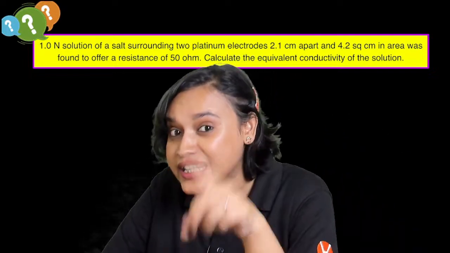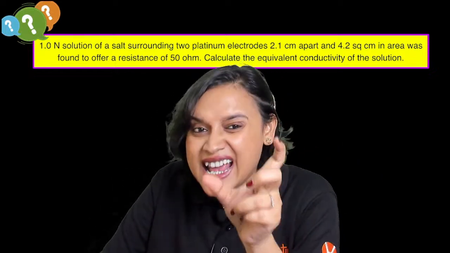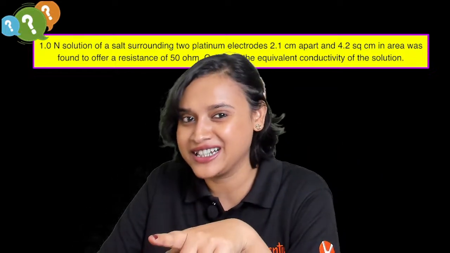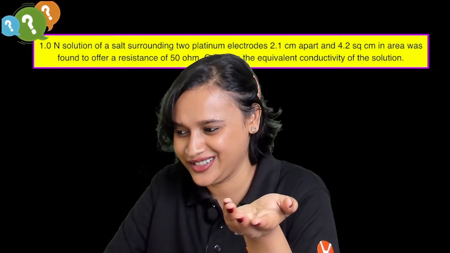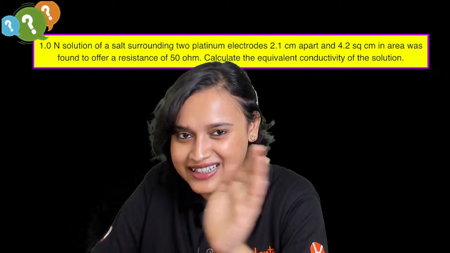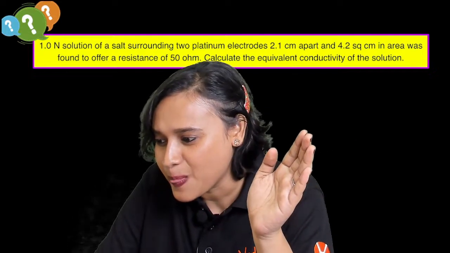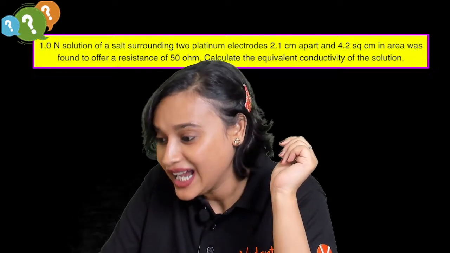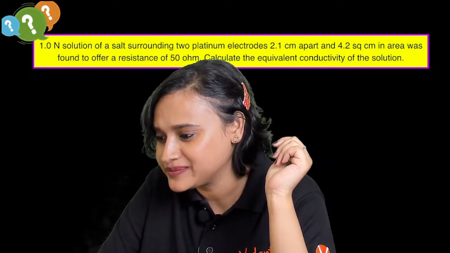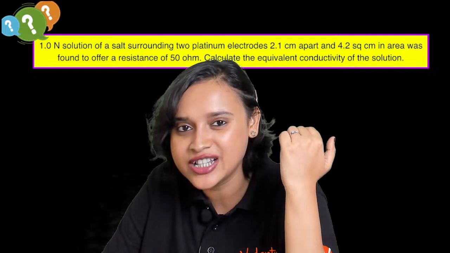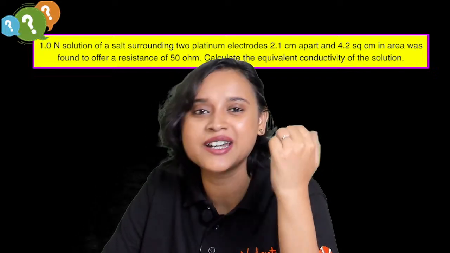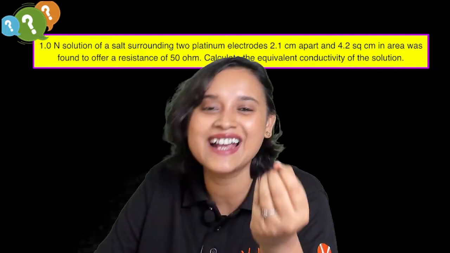So if you use a DC, the cell also has chemicals. What will happen? Tanishka has already answered: in DC, the concentration will change and we need to find the resistance at a particular concentration. Exactly.